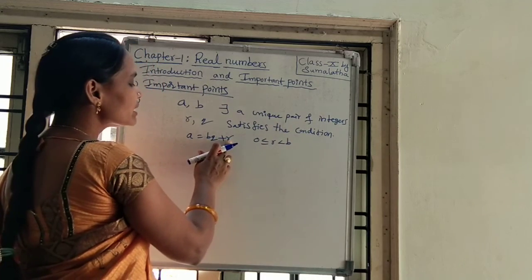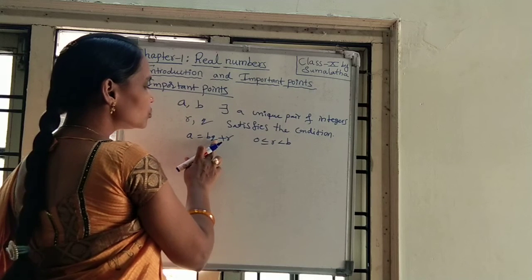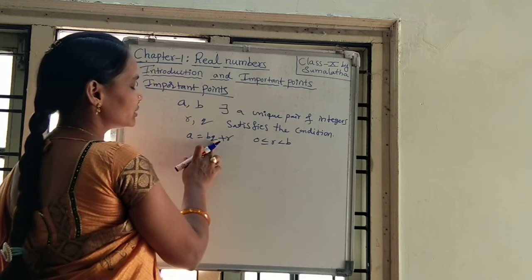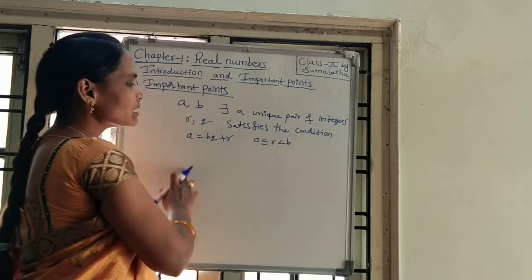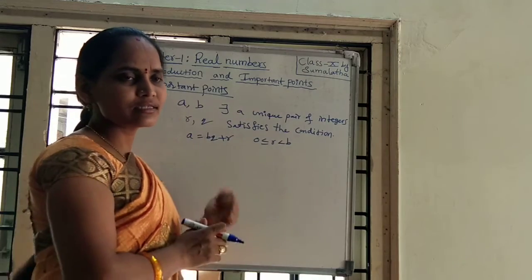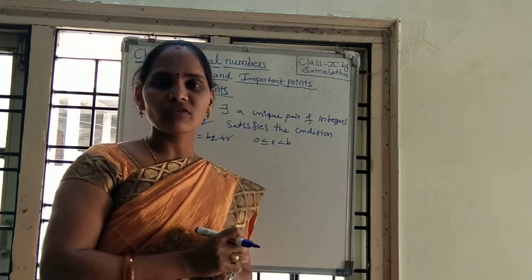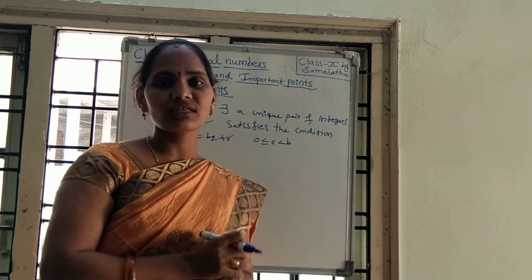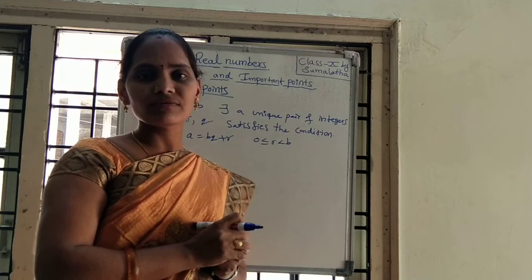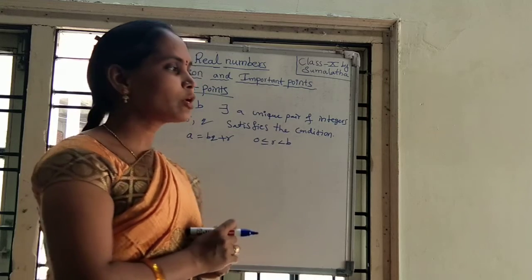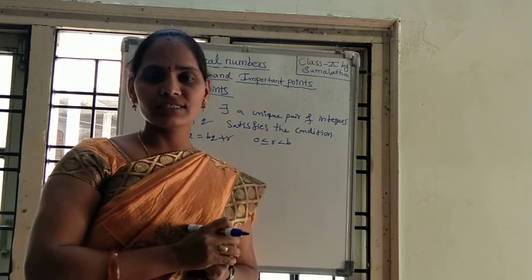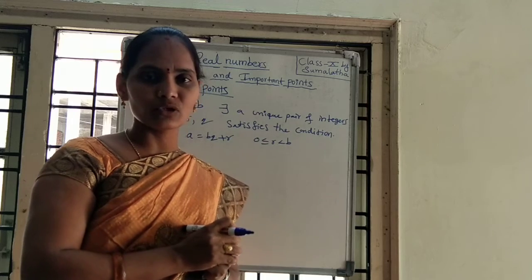Here r is the remainder, q is the quotient, b is the divisor, and a is the dividend. This is simply the restatement of the long division process. By using this we can find the HCF. This is one important point in this chapter.